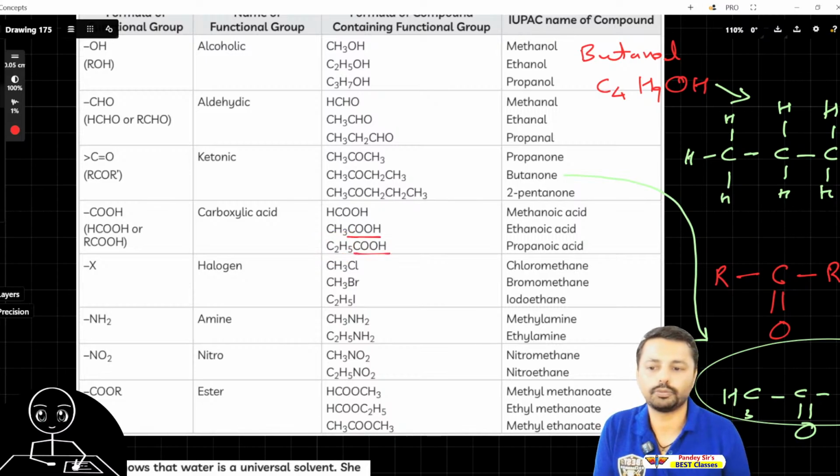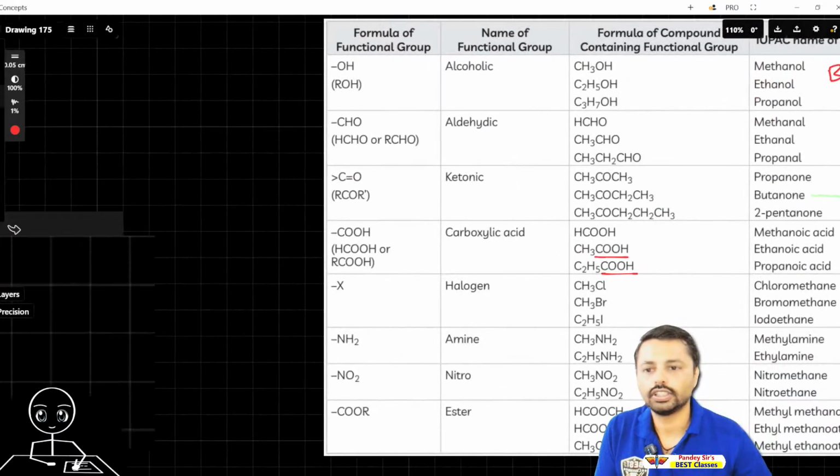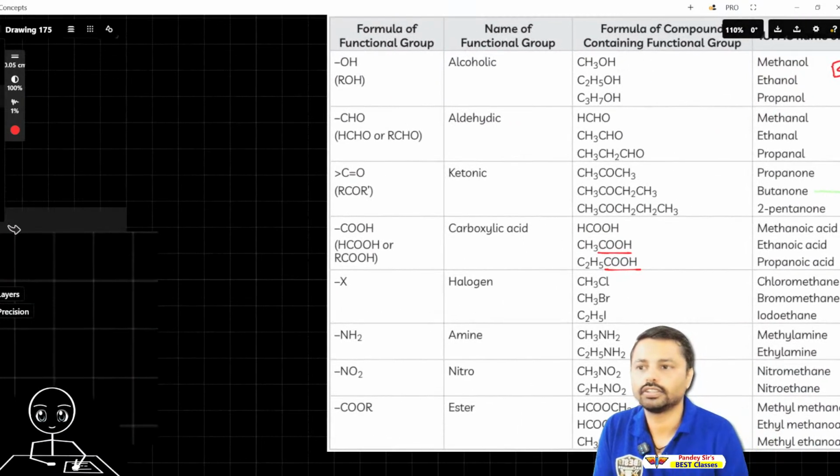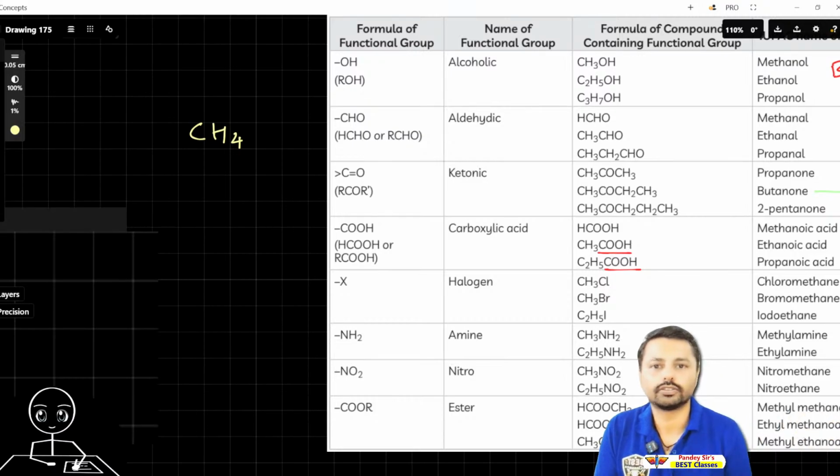Okay, the functional group. Halogen is very easy, just a replacement. Let's make methane, CH4, and let's react it with halogen.